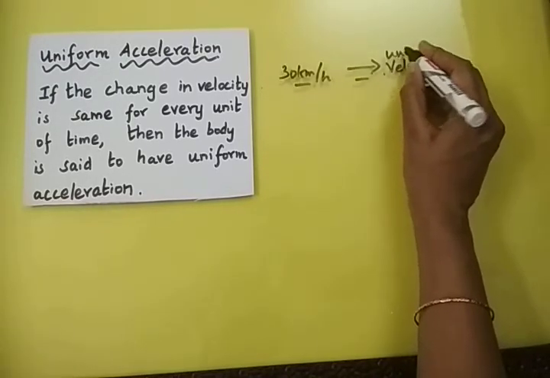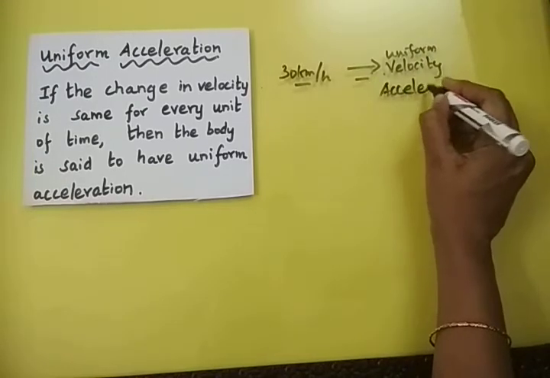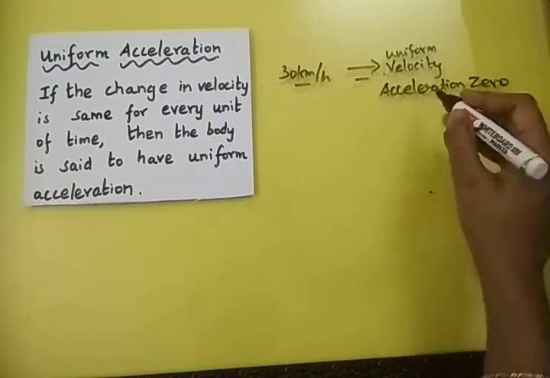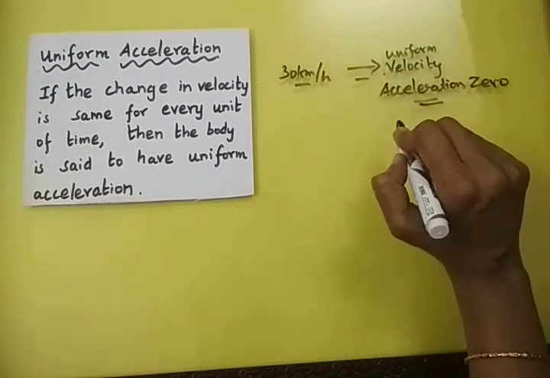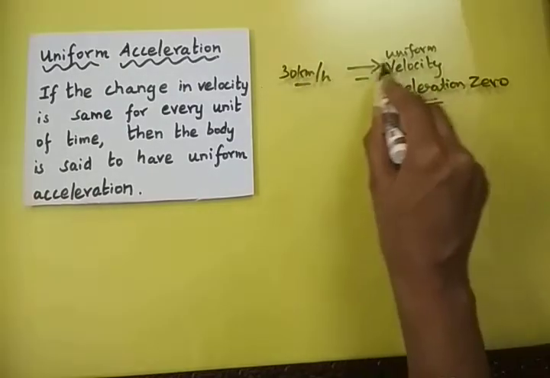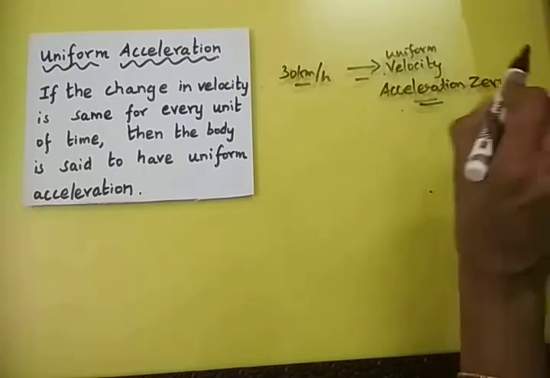If there is no change in velocity, then the acceleration is zero, because acceleration is nothing but the rate at which the velocity changes. If a body moves at the same speed with no change in direction, then the acceleration is zero, right?